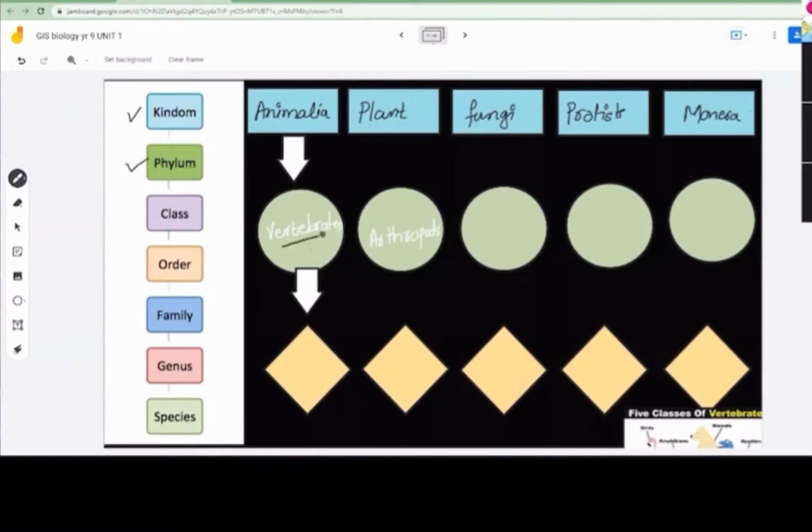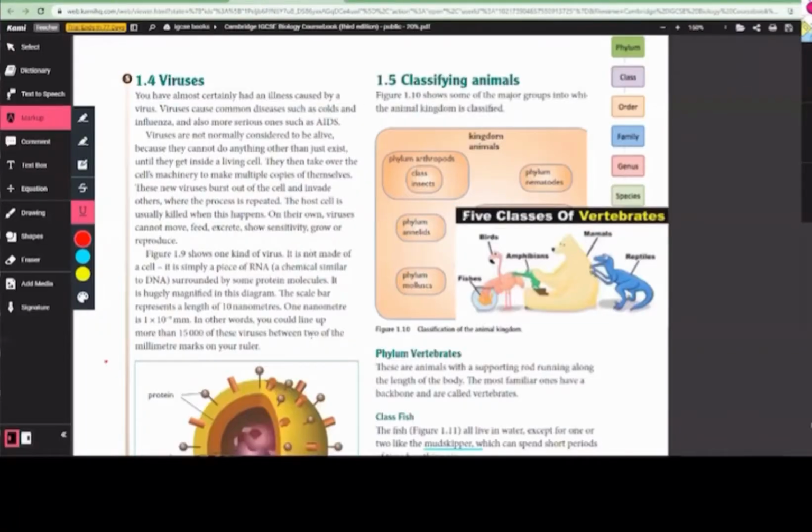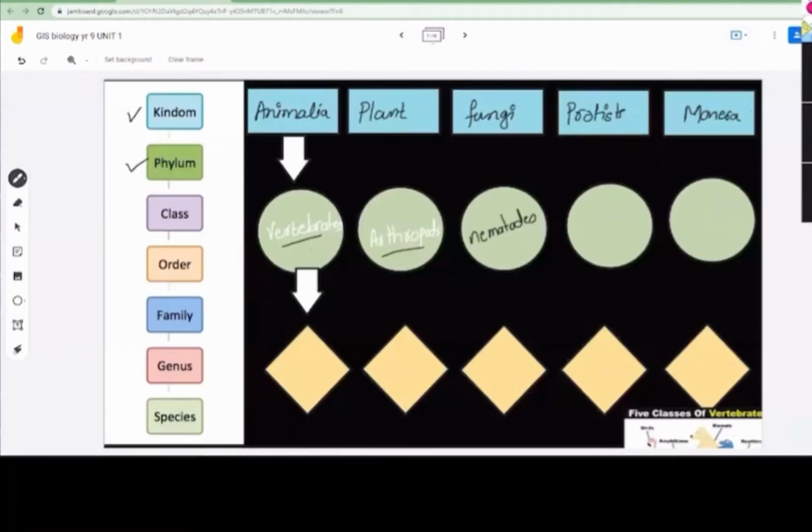So vertebrates, arthropods, 2 phylums. Third one, nematodes. Okay, nematodes. Fourth one, phylum Annelids. And the fifth one is phylum Molluscus.